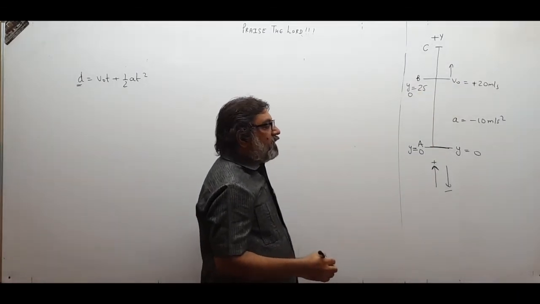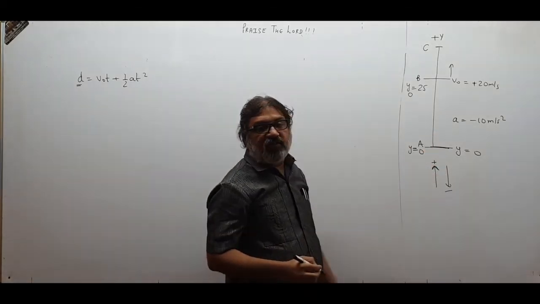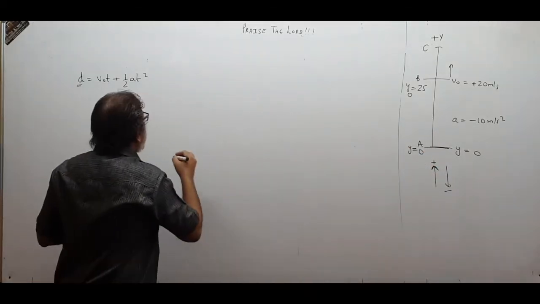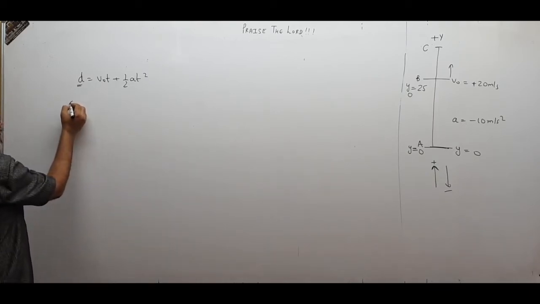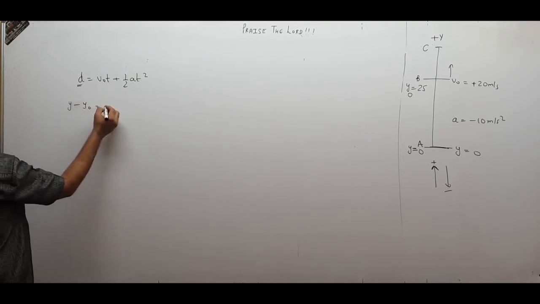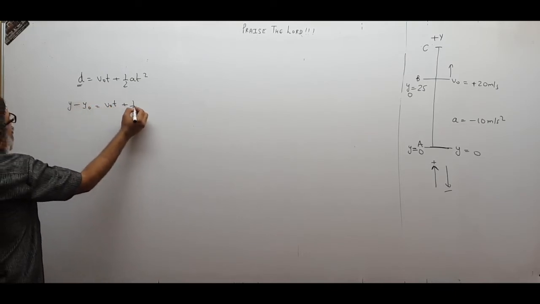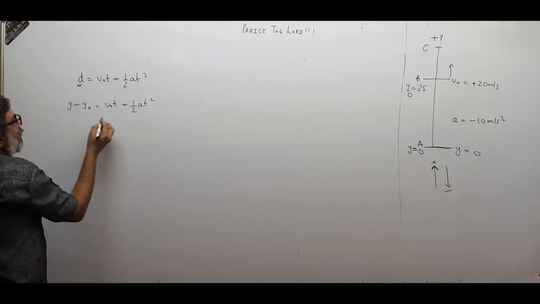So displacement is final minus initial. I write the equation for you: y minus y0 is equal to V0 t plus half a t square.